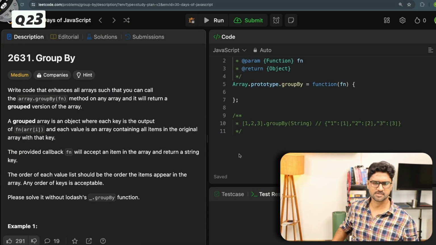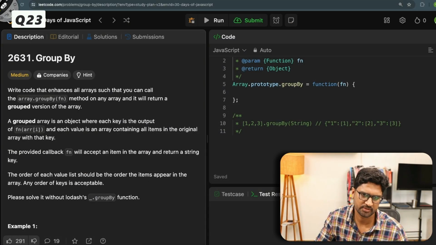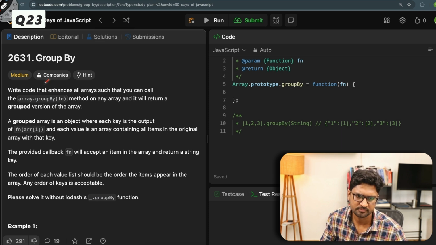Now the next question is groupBy. Okay, let's try to understand what the problem is. The problem is trying to say: write code that enhances all arrays so that you can call the array.groupBy method on any array, and it will return a grouped version of the array.